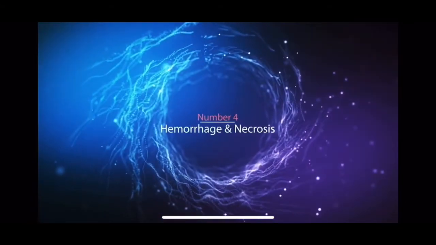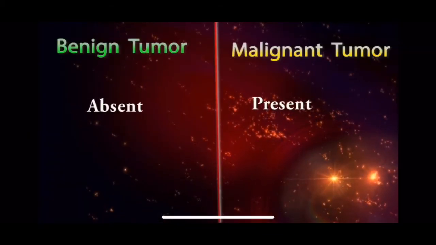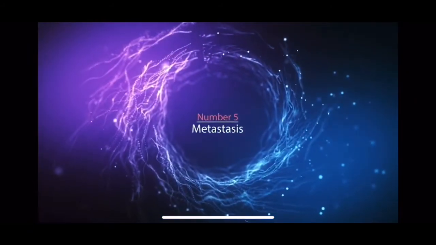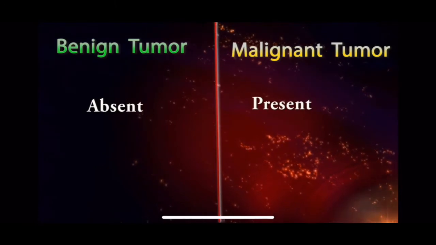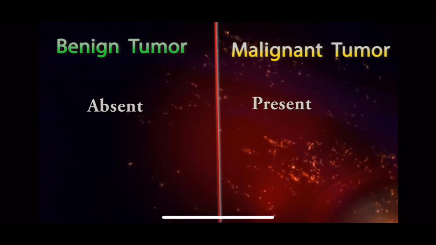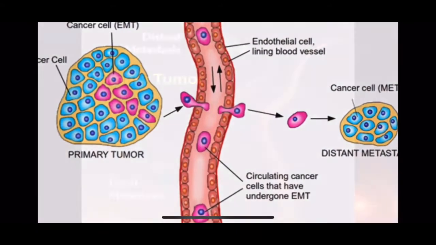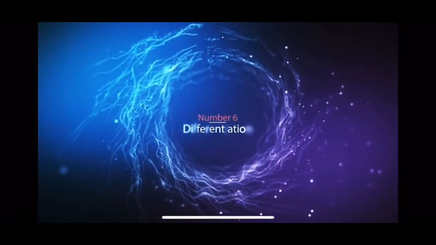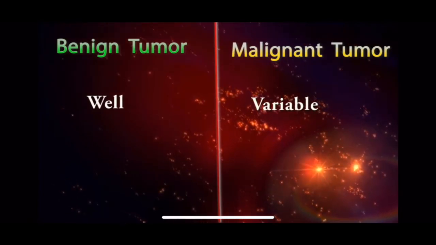Difference number 4, hemorrhage and necrosis. Hemorrhage and necrosis are conditions we only see in malignant tumors. Difference number 5, metastasis. The metastasis process is absent in benign tumors, but present in malignant tumors. Metastasis is the spread of a cancer or other disease from one organ or part of the body to another site. Difference number 6, differentiation. Cell differentiation is very good in benign tumors and variable in malignant tumors.